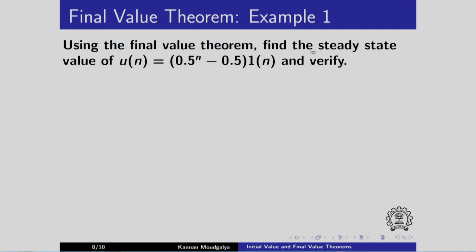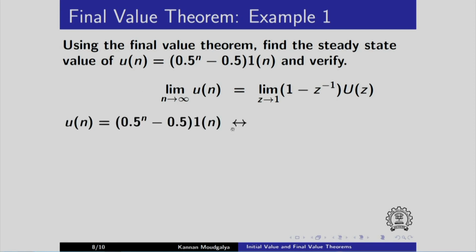Using the final value theorem, find the steady state value of this and verify. Steady state value means as n goes to infinity, what is the value? Recall the final value theorem. Let us recall the meaning of this. Nothing but z transform. The moment I put this left right arrow, on one side you have the time domain expression, on the right hand side it is the z transform. We have already seen this. In fact, it is very easy for you to verify that this term will give rise to this and this will give rise to the second expression.